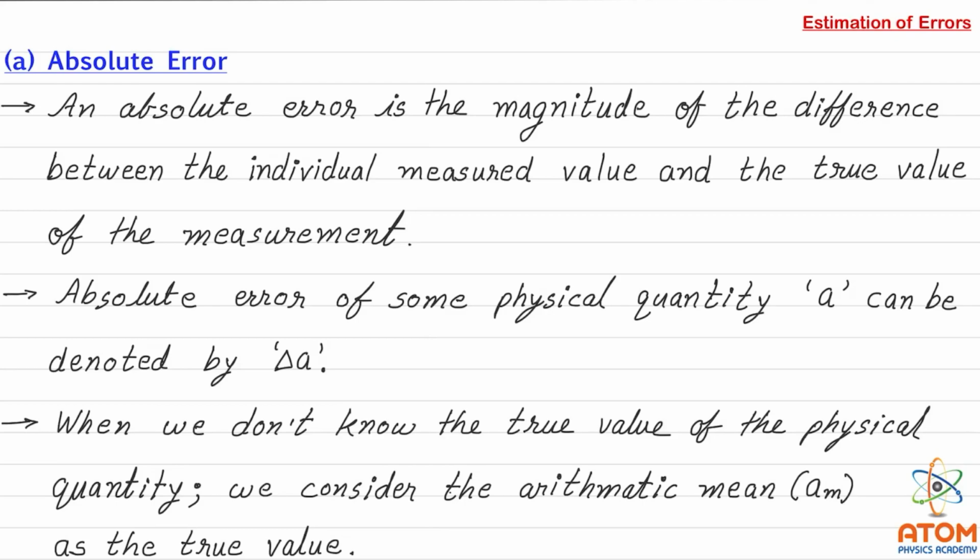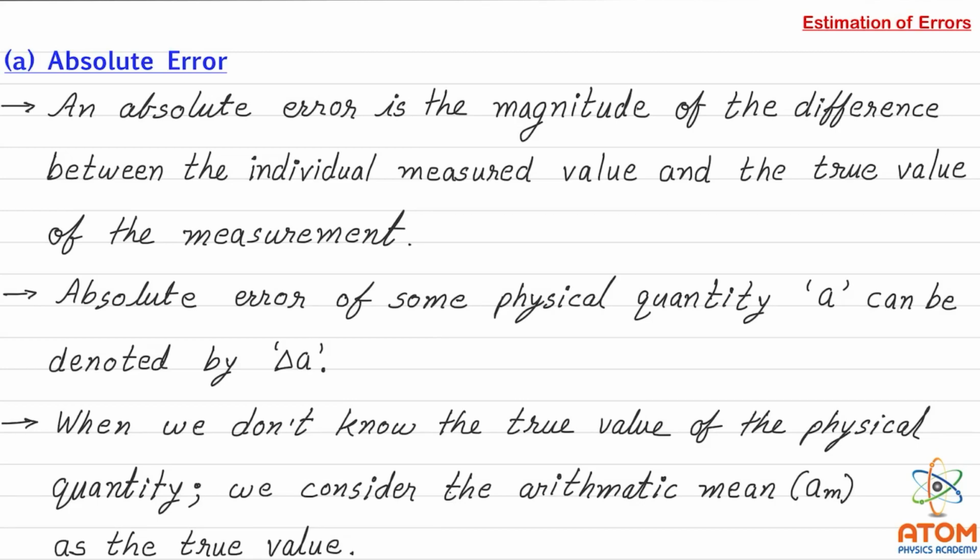If I give you a pen and ask its true length, you will measure it, but the measured value already has some error. So we will take the arithmetic mean of all the observations as the true value.